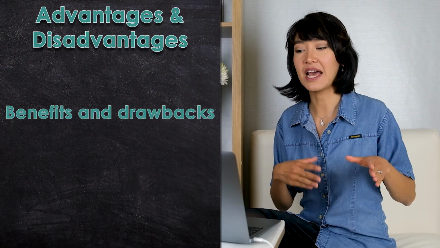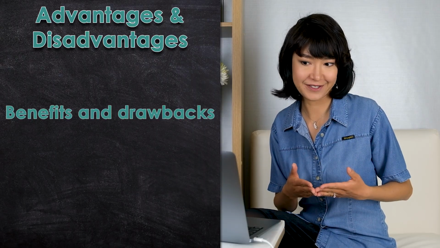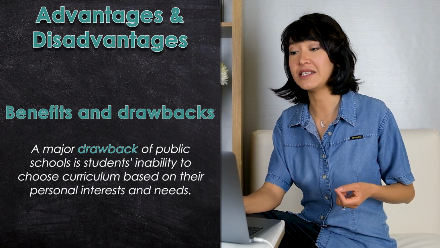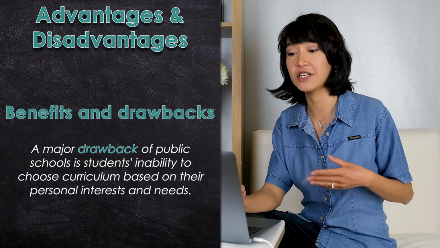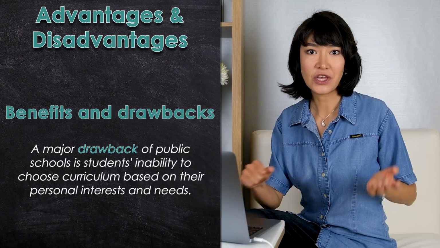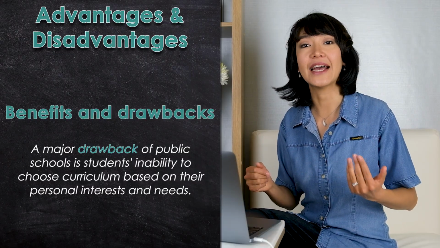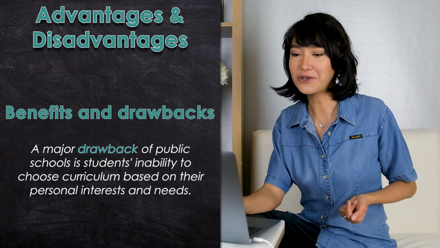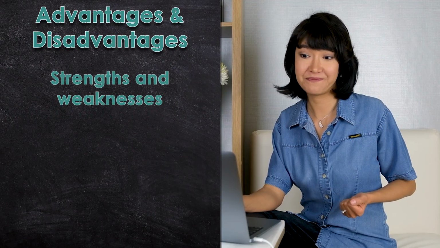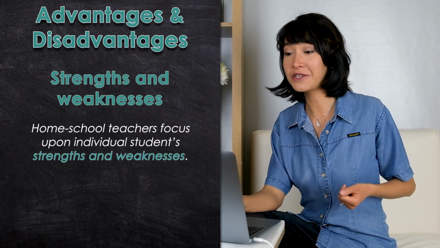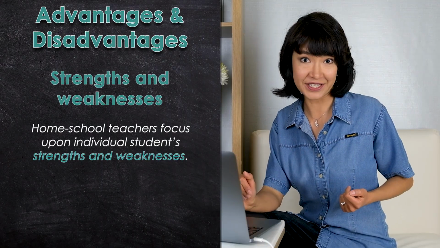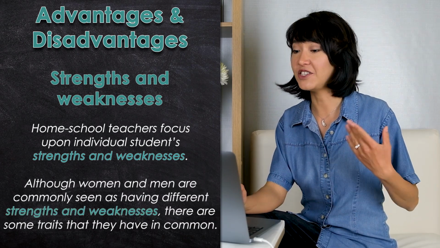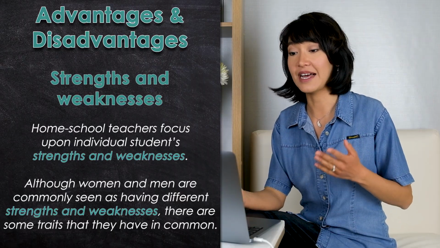These are favorable and unfavorable factors or reasons. A major drawback of public schools is students' inability to choose curriculum based on their personal interests and needs. Curriculum is what subjects you study, and in some public schools you can't choose what you study. Okay, you can also talk about strengths and weaknesses. Homeschool teachers focus upon individual students' strengths and weaknesses. Or, although women and men are commonly seen as having different strengths and weaknesses, there are some traits that they have in common.